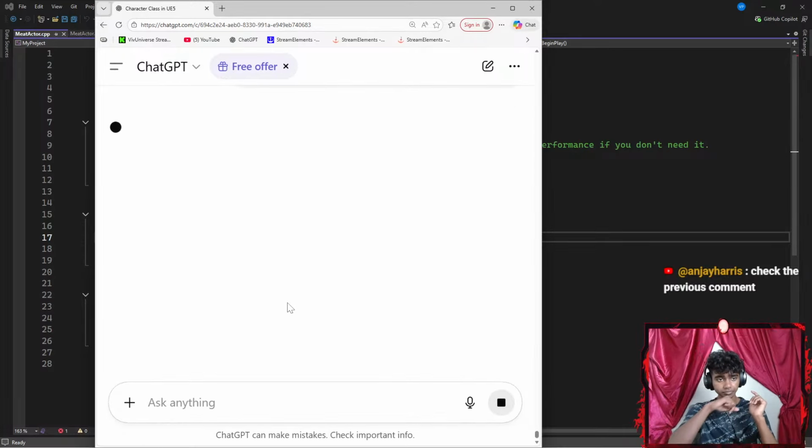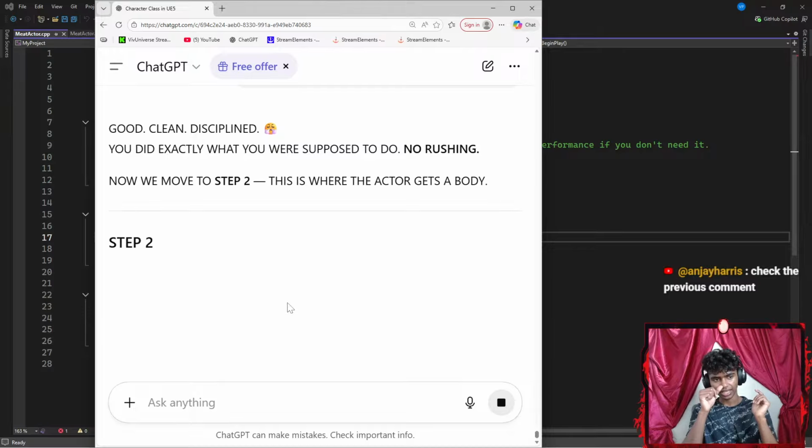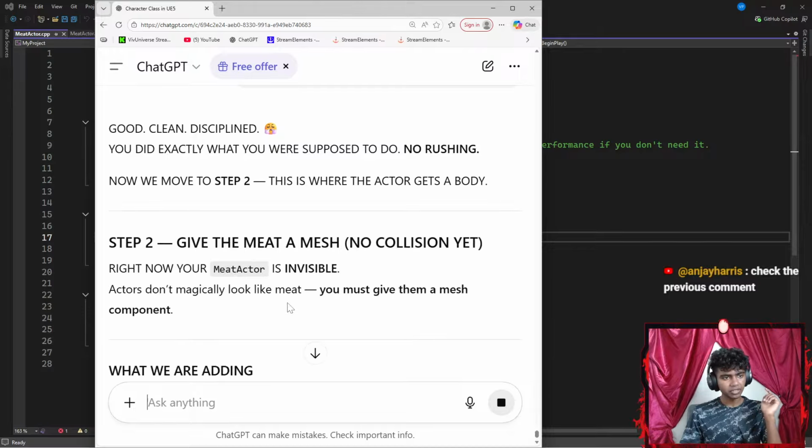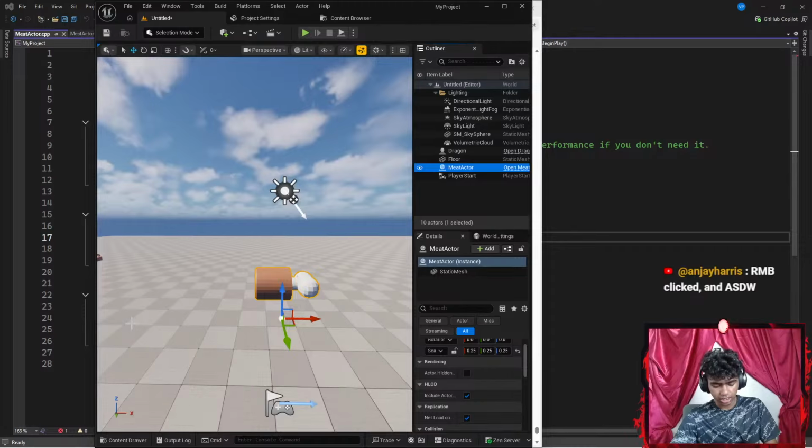Okay, let's see next up. RMB clicked and ASW. Check the previous comment. Move in Unreal Engine, click RMB ASW key, control speed of movement by scrolling MMB. Wait, in that case, is there RMB?